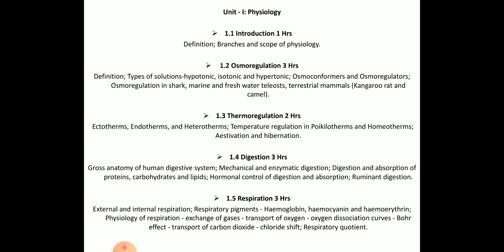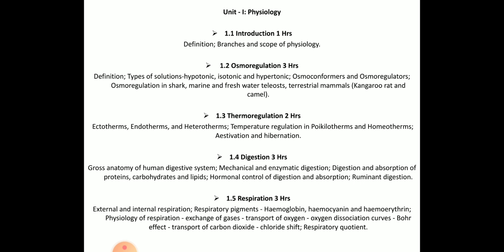So here complete anatomy of the human digestive system, mechanical and enzymatic digestion, digestion and absorption of proteins, carbohydrates, lipids, and also the hormonal control of digestion and absorption, and ruminant digestion in mainly herbivorous animals. So mainly this subunit is very important. Many questions have been asked from this subunit.